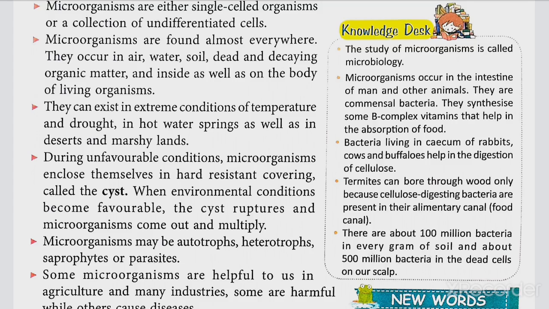Bacteria living in the caecum of rabbits, cows and buffaloes, that means ruminant animals, help in the digestion of cellulose. Termites can bore through wood only because cellulose digesting bacteria are present in their alimentary canal, that is food canal.